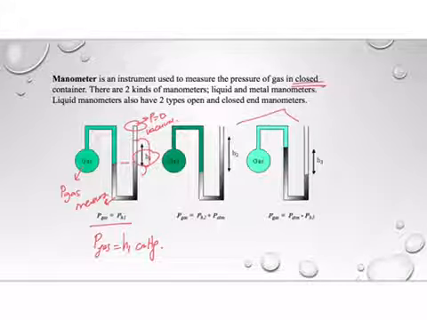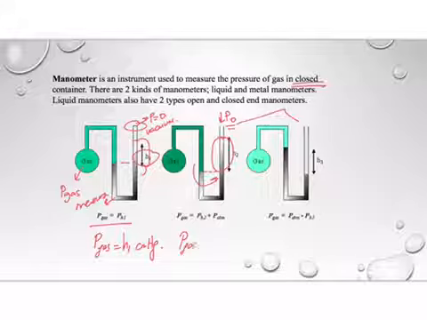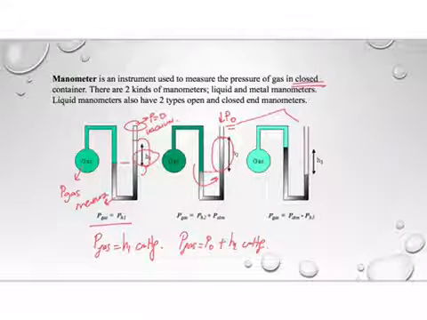But here it is open, so the atmospheric pressure is exerted. So you see that the difference in level of the mercury is at the right side. So the pressure of the gas is bigger than the atmospheric pressure. So the gas is equal to atmospheric pressure plus H2 centimeter mercury.